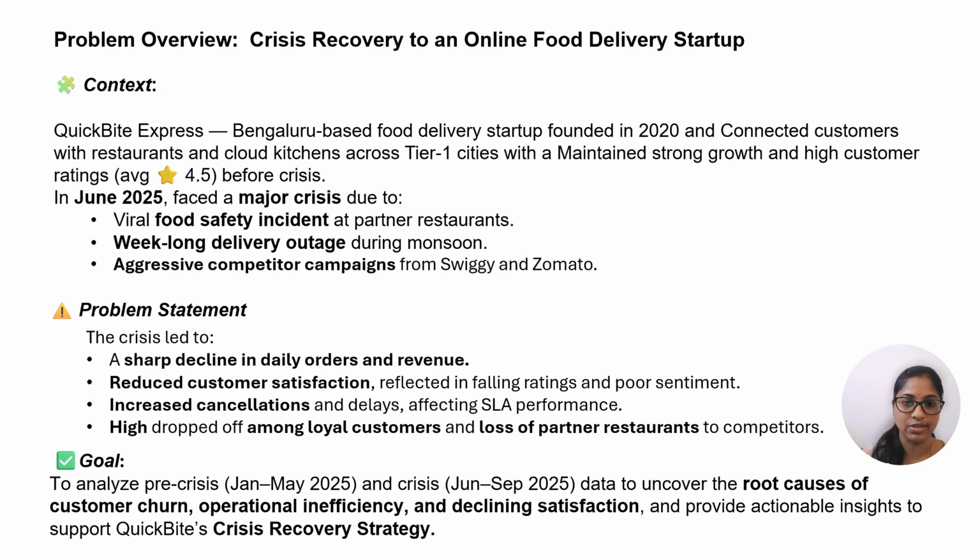In June 2025, QuickBite faced a major crisis due to a viral food safety incident at partner restaurants, a week-long delivery outage during monsoon time, and aggressive competitor campaigns from Swiggy and Zomato. These factors led to the beginning of the QuickBite crisis period. The crisis led to a sharp decline in orders and revenue, reduced customer satisfaction, increased cancellations and a high drop of loyal customers.